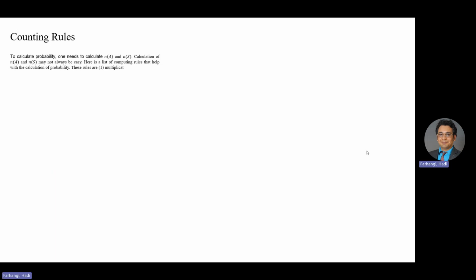Next topic, counting rules. To calculate probability, one needs to calculate NA and NS. Calculation of NA and NS may not always be easy. Here's a list of counting rules that help with the calculation of probability. These rules are 1, multiplication, 2, permutation, and 3, combination.